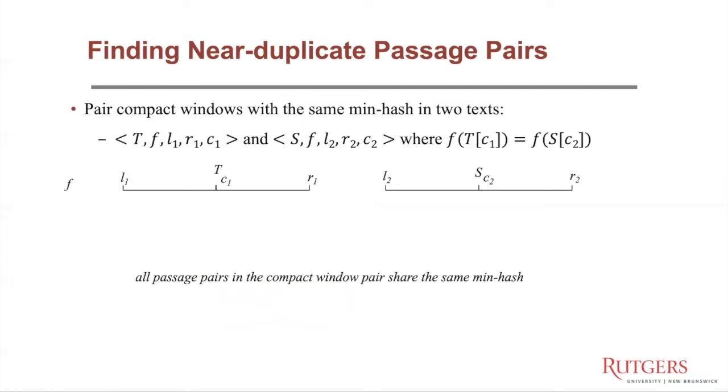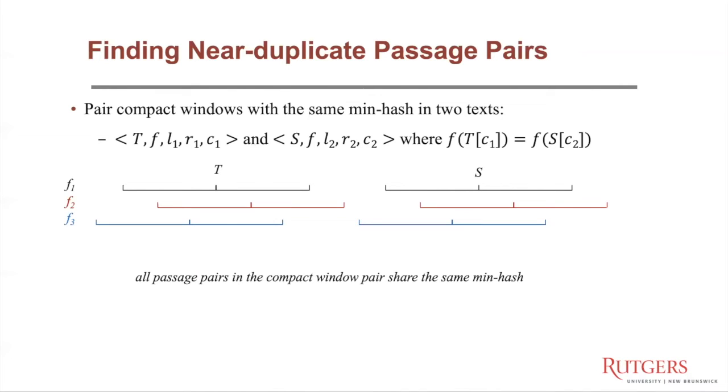Once we find the compact windows for two long texts, we pair the compact windows in the two texts with the same min hash. For example, here on the slide, we show two compact windows with the same min hash, which is the hash value of the pivot words. Clearly, all the passenger pairs in the compact window pair must share the same min hash. And we pair all the compact windows for each hash function.